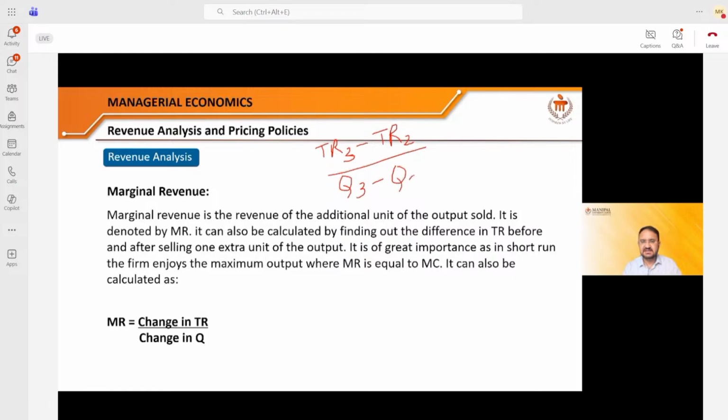If I write like this, now this formula and this formula are the same. There is no difference. It is signifying the change in total revenue. So I am just showing you the change in total revenue: total revenue earned after selling 3 units minus total revenue earned after selling 2 units, divided by the third unit minus the second unit, which is nothing but the one, right?